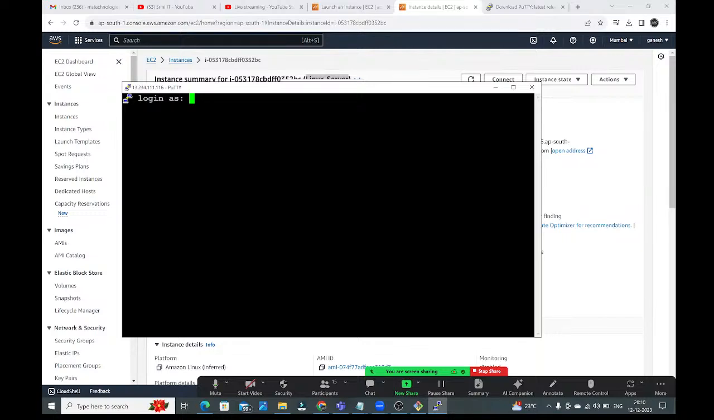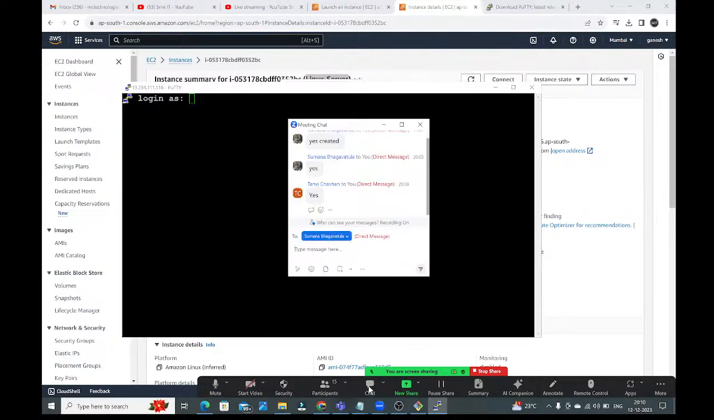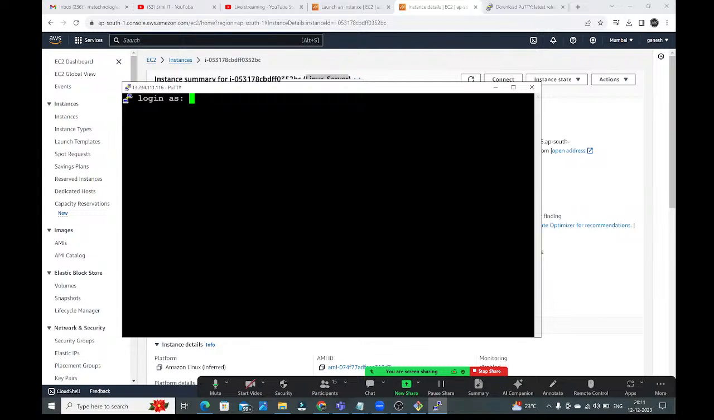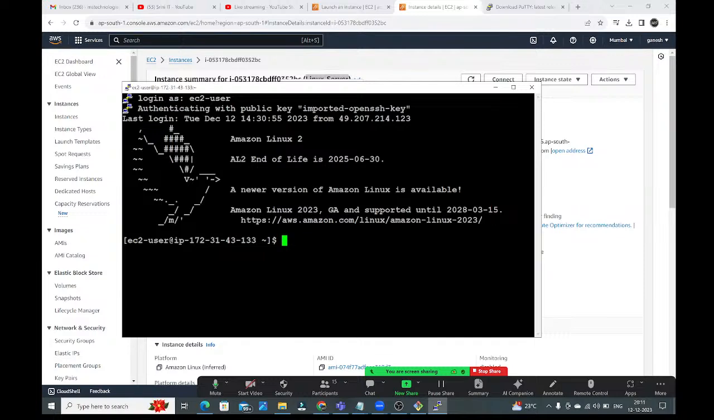Who is the default user in our Linux virtual machine? Please respond. EC2-user. Very good, Sumna. So here we need to log in as EC2-user. EC2-user, guys. Enter. Wow. See, connection is established successfully.